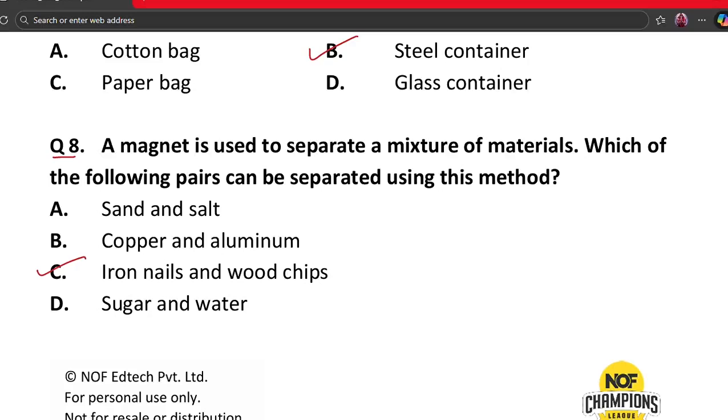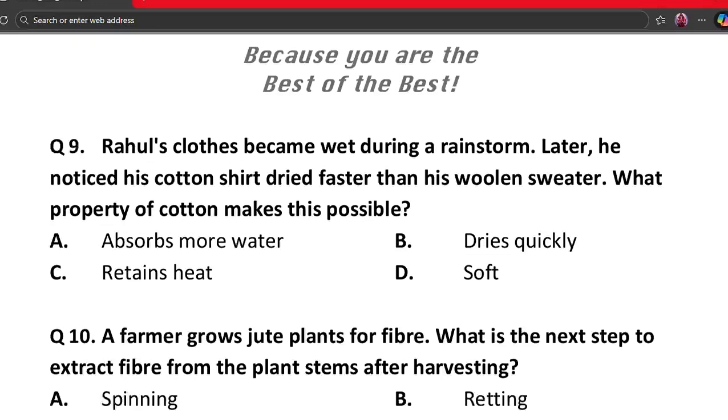Iron is a magnetic material, while on the other hand, wood is non-magnetic. When a magnet is used, iron gets attracted and wood remains separate. So iron nails and wood chips can be separated easily. The next question is question number 9.